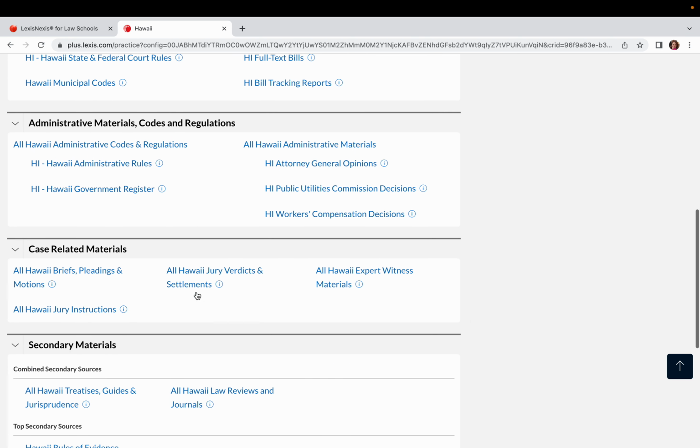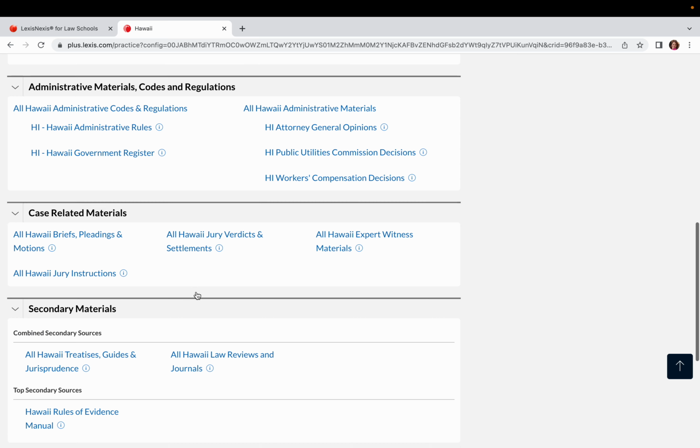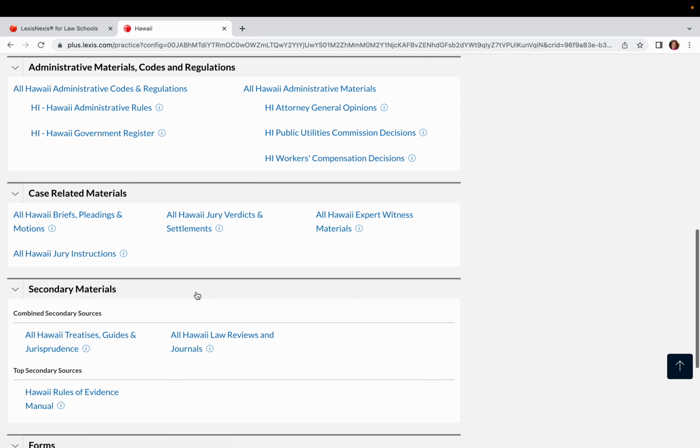Okay, so what I also have below administrative materials and legislation is case-related materials like briefs, pleadings, and motions. Now, these are real briefs, pleadings, and motions that have been filed with the court. And the great thing about this database is we can use these types of pleadings and motions that have been filed with Hawaii courts as a template. And we're going to have a lot of chances to see how to find specific templates on Lexis. But a lot of times you won't be able to find specific templates for Hawaii.